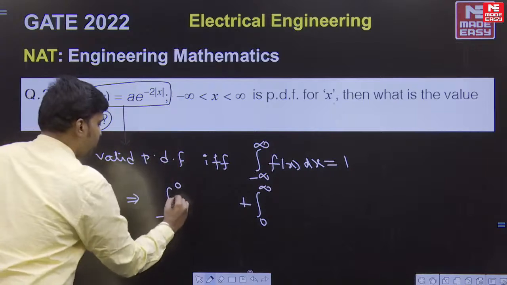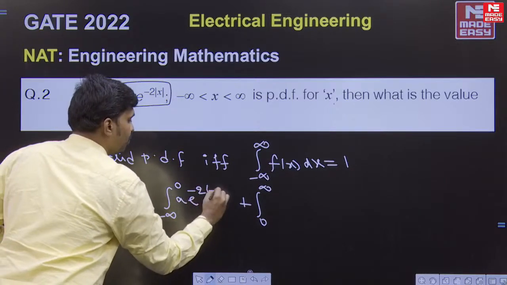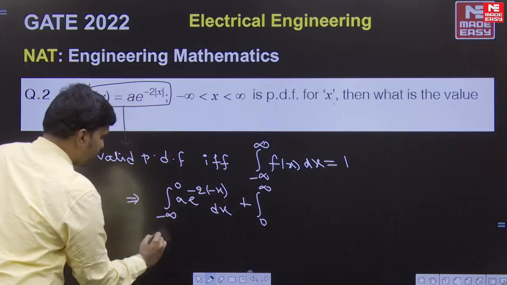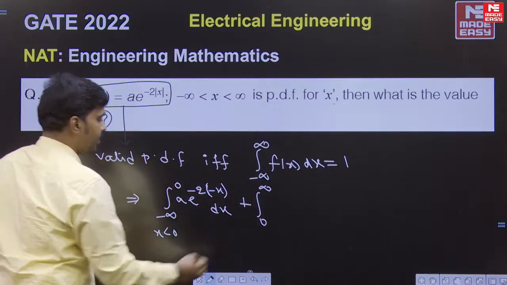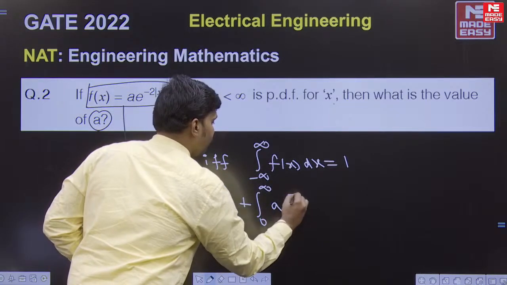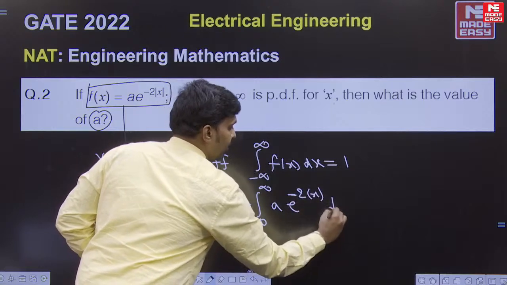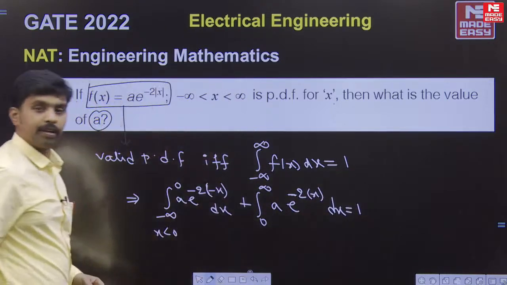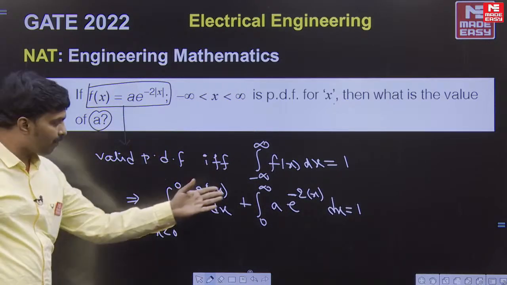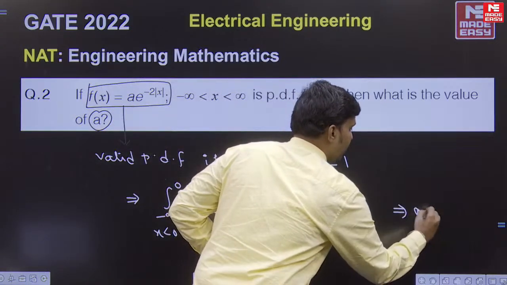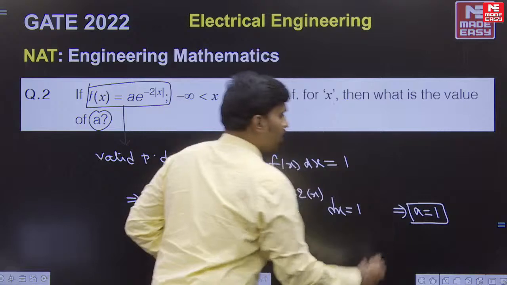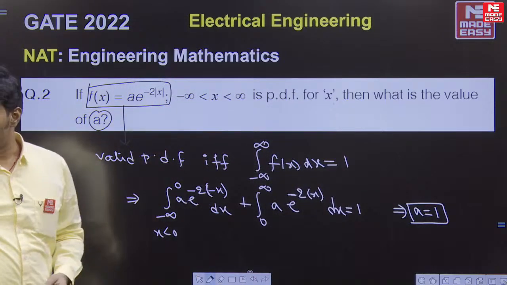And this becomes a into e power minus 2 of minus x dx here, because it is x less than 0. So the mod x definition will be minus x, and this is a e to the power of minus 2 into x dx is equal to 1 here. Now after integrating this and equating to that, you are going to get a is equal to 1 here.